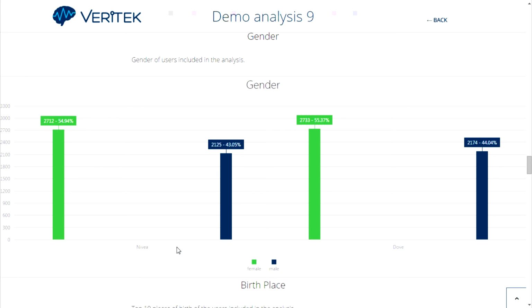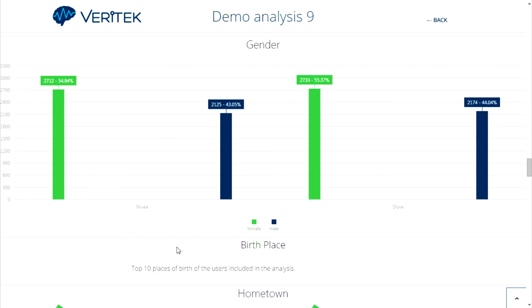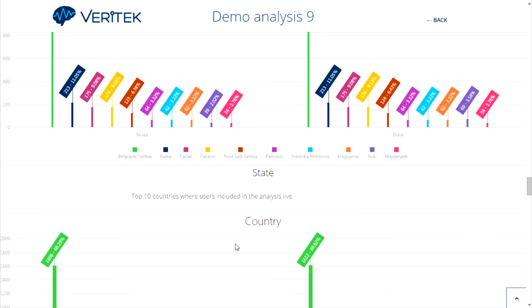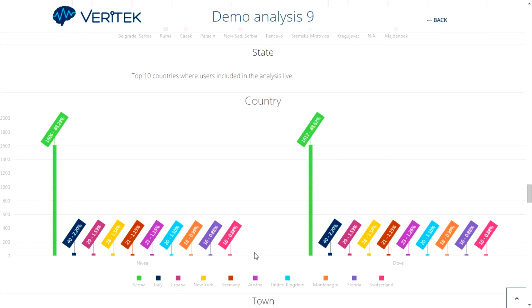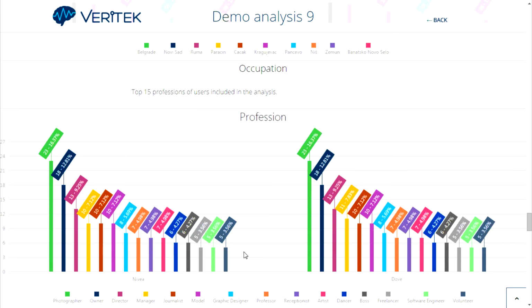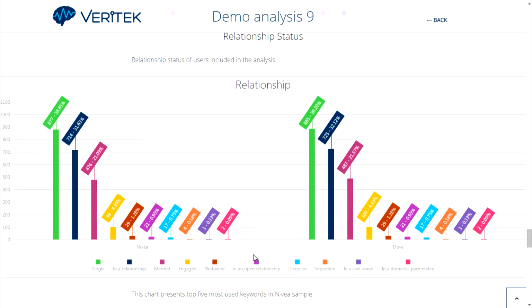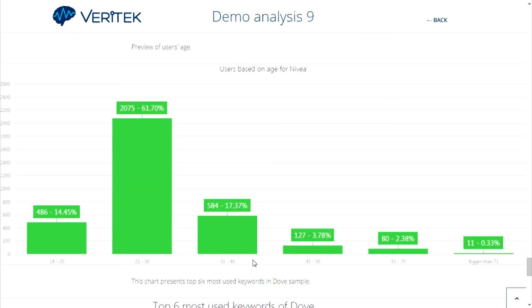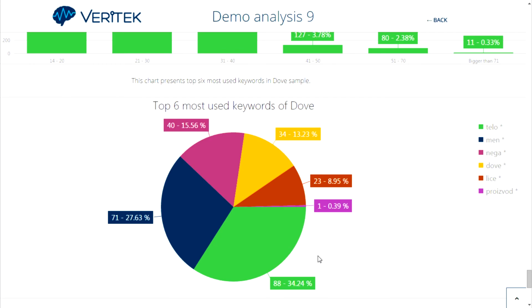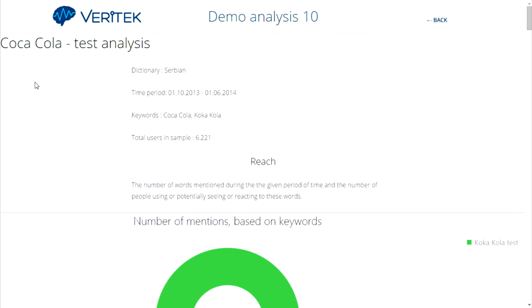Now we have detailed categorization of users' data such as gender, birthplace, country, city, profession, relationship status, and user's age. In addition to reach and mentions, we have the chart that presents frequency of most used keywords for Nivea and Dove.